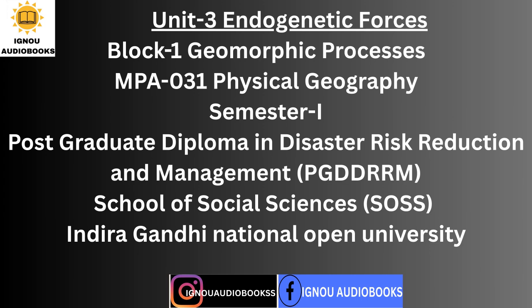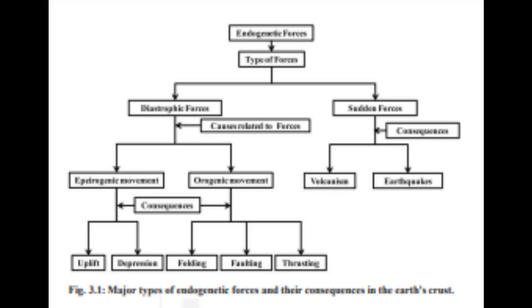The visible changes are creation of new surface features and destruction of existing ones. These forces produce various types of irregularities on the surface of the Earth in the form of mountains, ridges, plateaus, valleys and plains, ocean bottom, etc. In addition, volcanic activity and earthquake events are also some of the expressions of endogenetic forces. Abruptly happening causes are called sudden forces. As the name suggests, the sudden forces arise due to sudden movements.